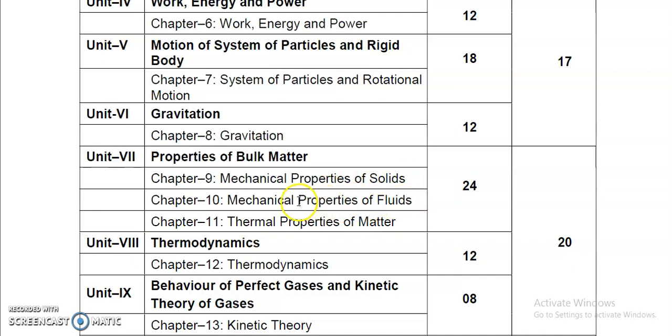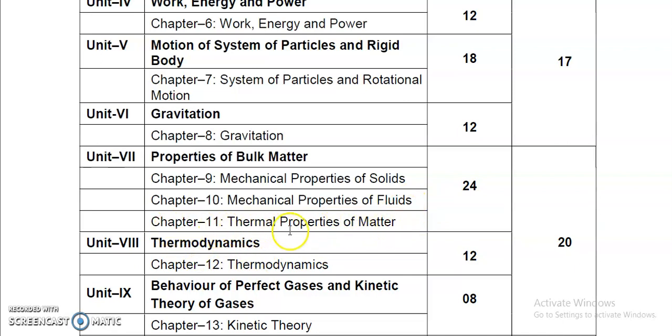Like flow of liquid, how the liquid flows, and when liquid flows, which kind of property it follows, swinging of the ball, seaming of the ball, spinning of the ball, all these things. How the aeroplane moves, and similarly how the liquid flows through a pipe. These things we will study in this chapter, that is mechanical properties of fluids, right? Next, chapter number 11, thermal properties of matter.